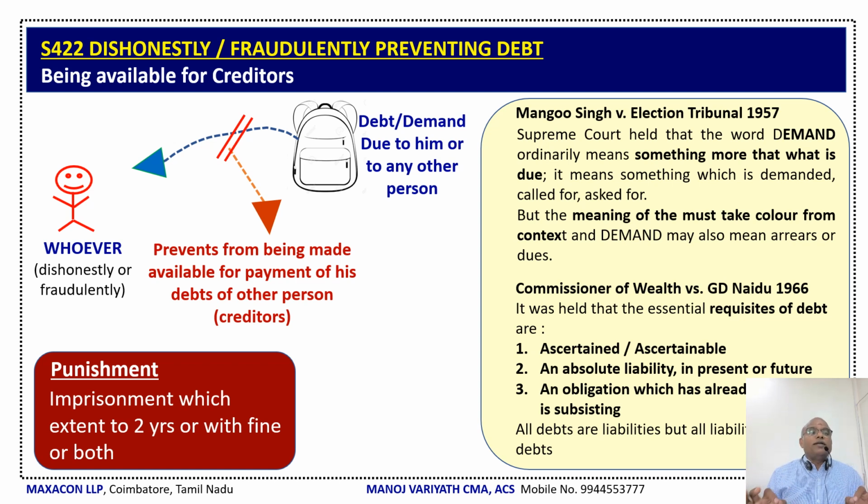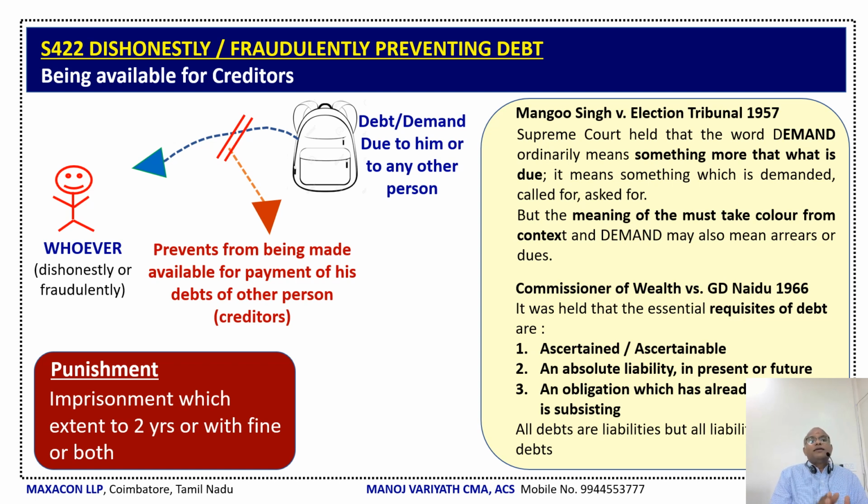Here, whoever dishonestly or fraudulently, right, അയാൾക്ക് കിട്ടാനുള്ള demand or debt which is due to him from any other person, he transfers it to somebody, preventing it from being made available for payment of his debts to creditors. So in this case, punishment എന്ന് പറയുന്നത് imprisonment which may extend to 2 years or with fine or both. Here somebody, whoever it may be, dishonestly or fraudulently, is transferring his debt, removing, concealing or transferring the debt or demand which is due to him or to any other person related to him.